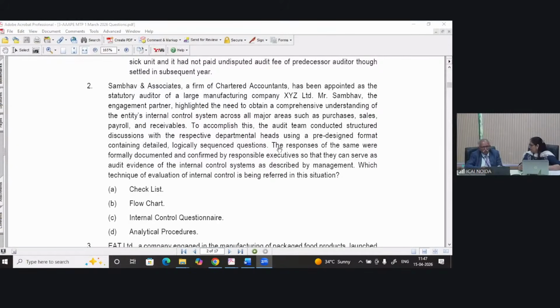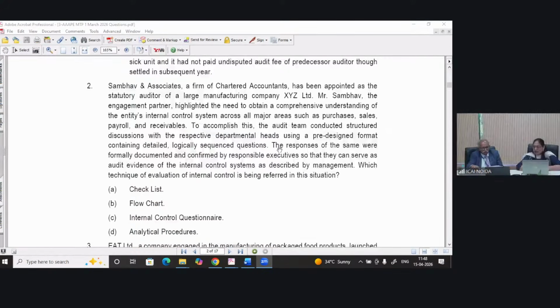Second question. Sambhav and Associates, a firm of CA, has been appointed as the statutory auditor of a large manufacturing company, XYZ Limited. Mr. Sambhav, the engagement partner, highlighted the need to obtain a comprehensive understanding of the entity's internal control system across all major areas such as purchases, sales, payroll, and receivables.